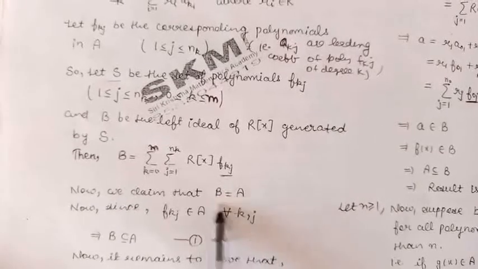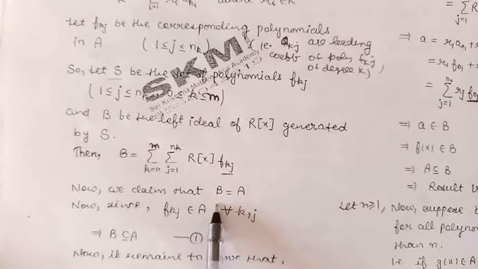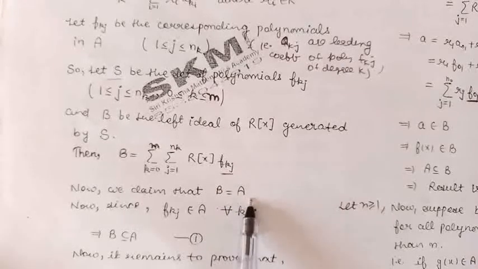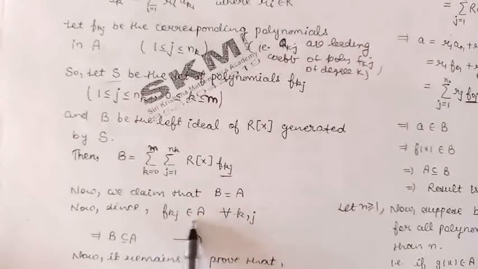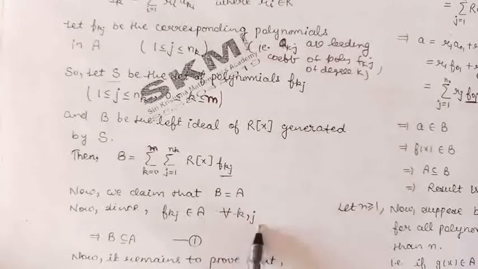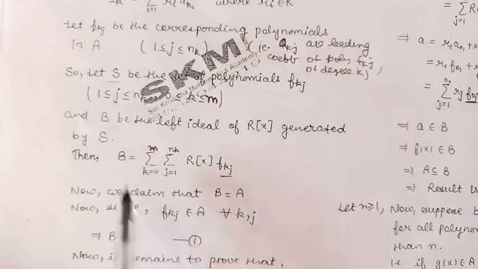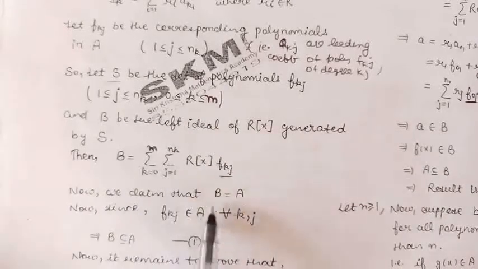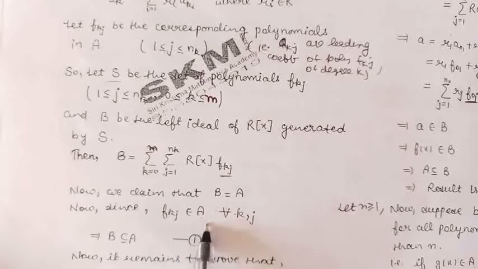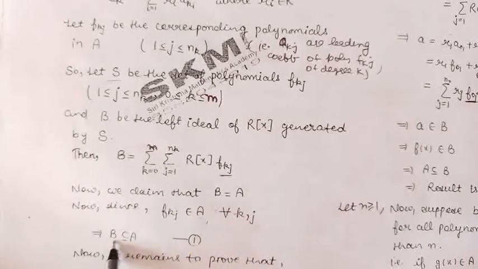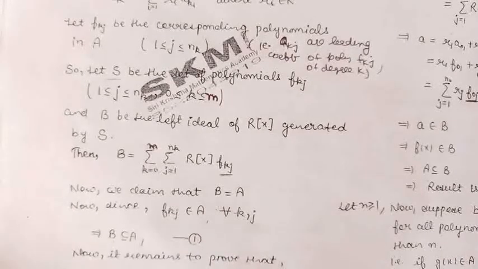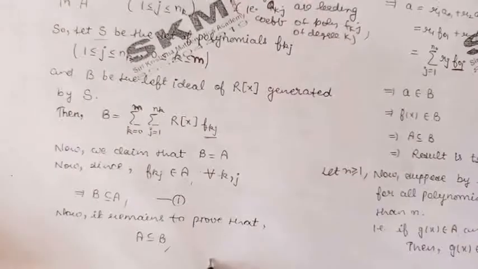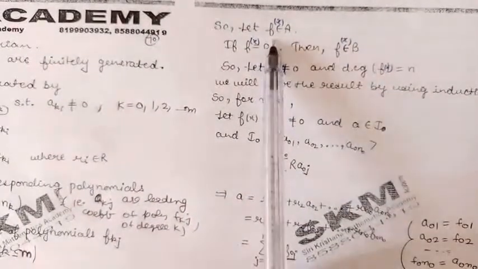Now, in order to prove B equals A, first of all let us show that B is contained in A. Because these polynomials f_kj belong to A, and this is true for every k and j, the left ideal B, which is generated by these polynomials, will be contained in A. So we can say that B is contained in A. Now it remains to prove that A is contained in B. So let us take an element from A, which we denote by f.